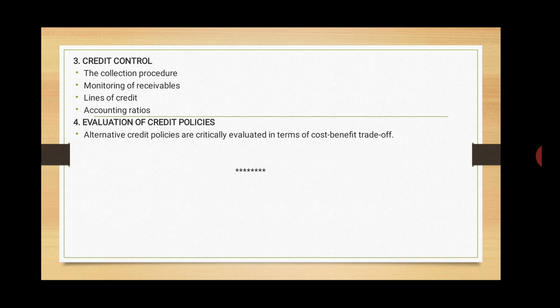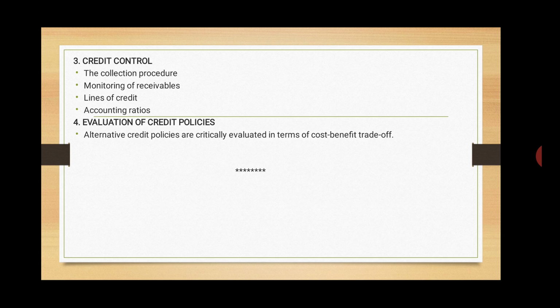Merely setting the standards and framing a credit policy is not sufficient, but its implementation is required to control the receivables. In this reference, the efforts need to be directed by considering the following: the collection procedure, monitoring of receivables, lines of credit, and accounting ratios.